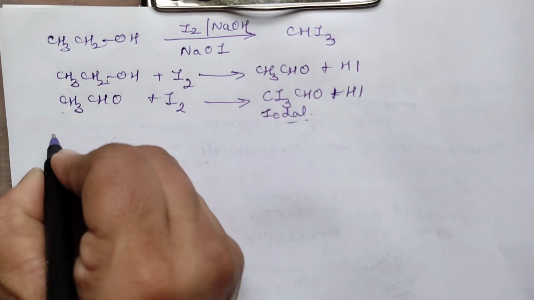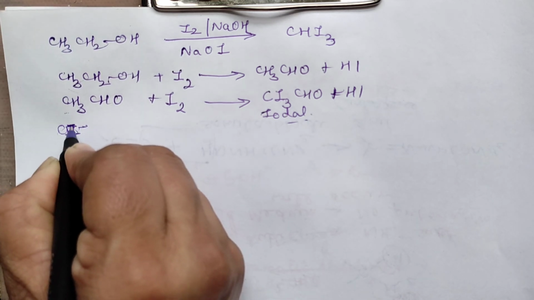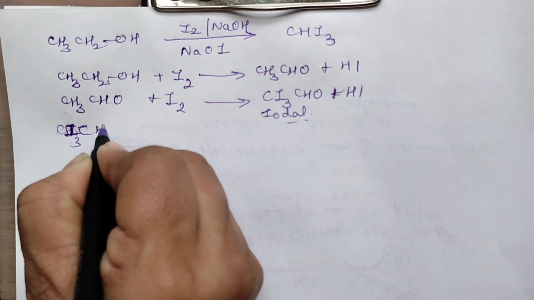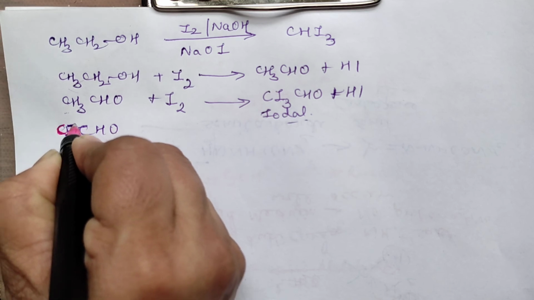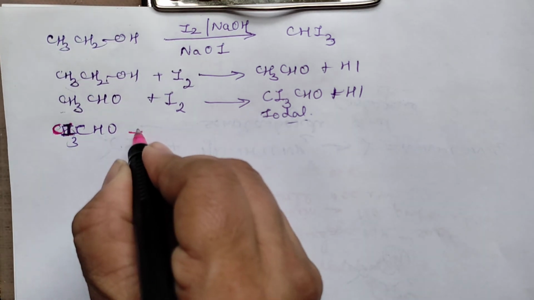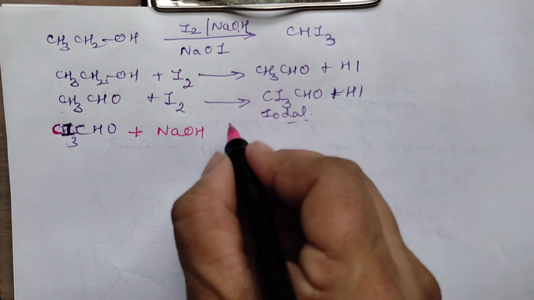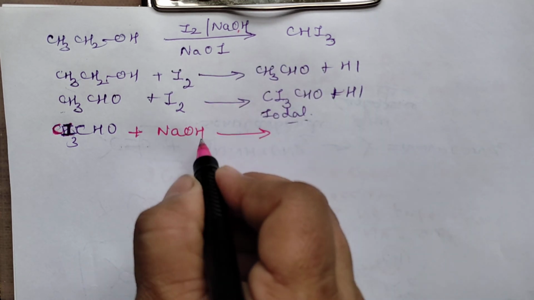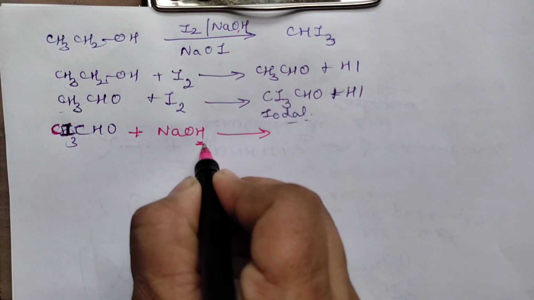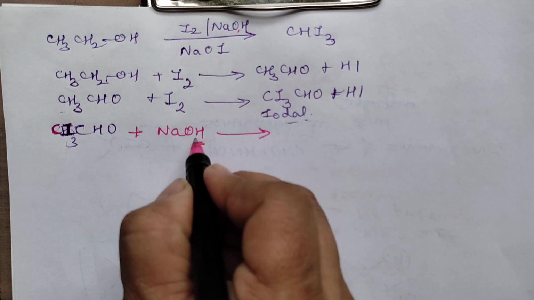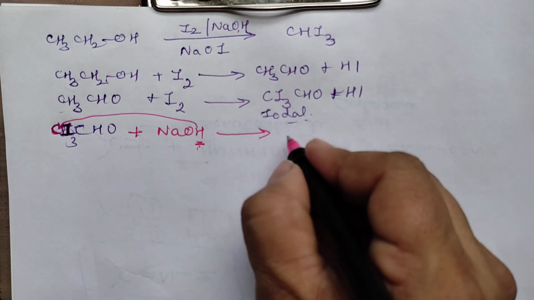Now what happens to this is, CI3 and CHO, whatever we have taken here, that is CI3CHO. This will now react with this NaOH. The second function is of NaOH. Right? So what will this do? It's very easy to write the product. Just check here. From here one H, you take it from this particular place, and in between carbon and iodine you take. So what does it become?